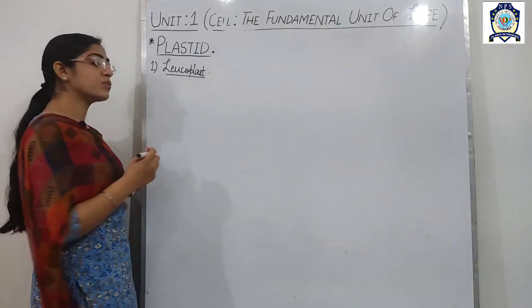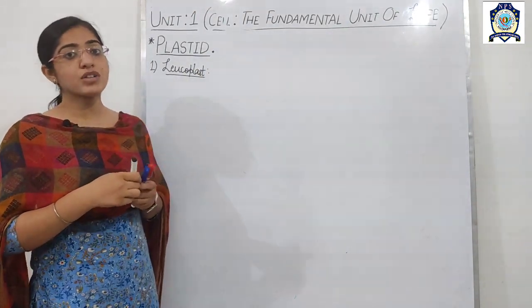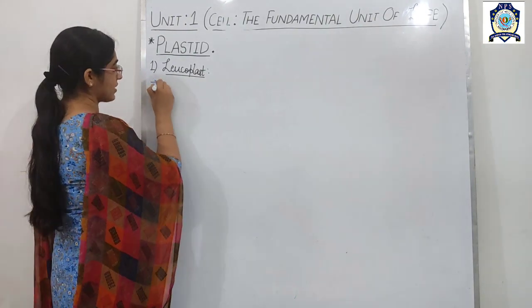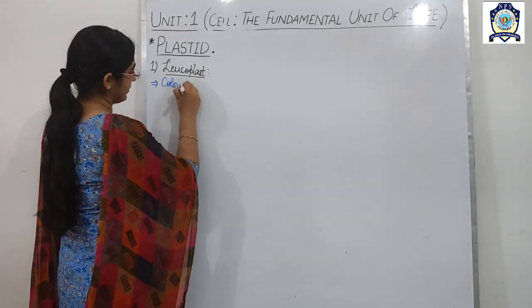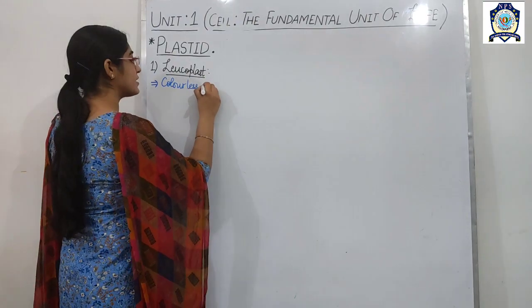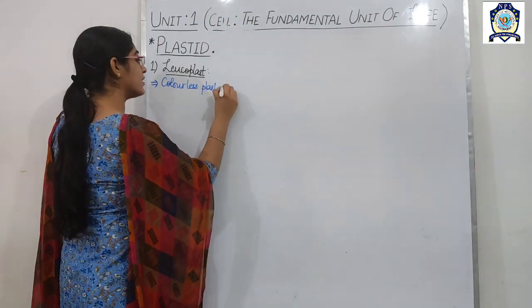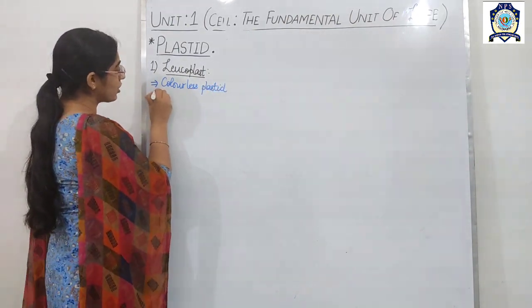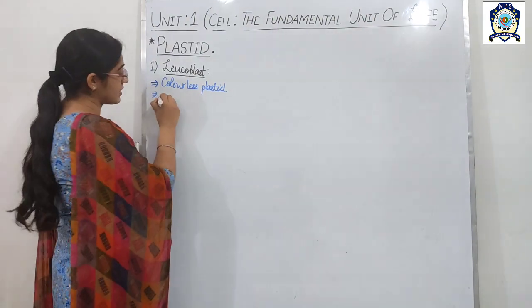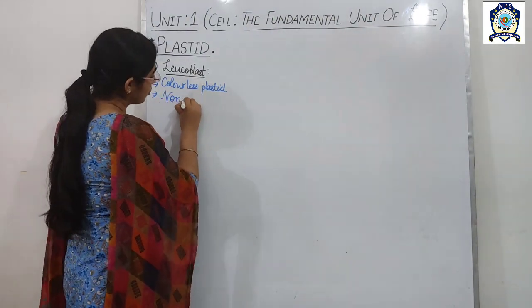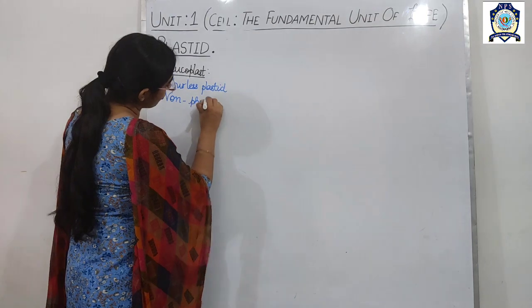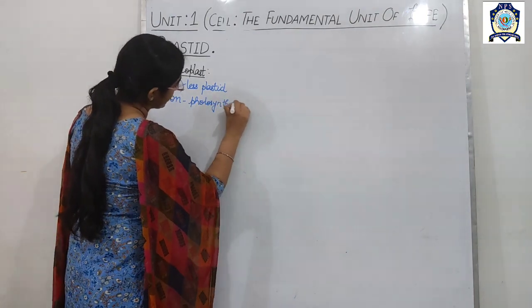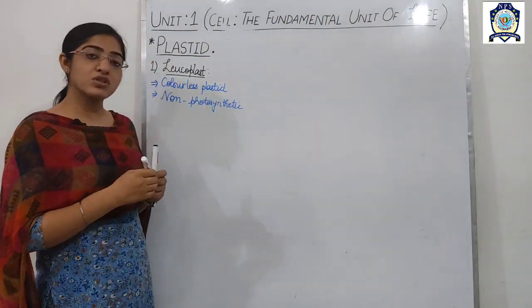The leucoplast is the colorless plastid, and the nature of the leucoplast is non-photosynthetic.